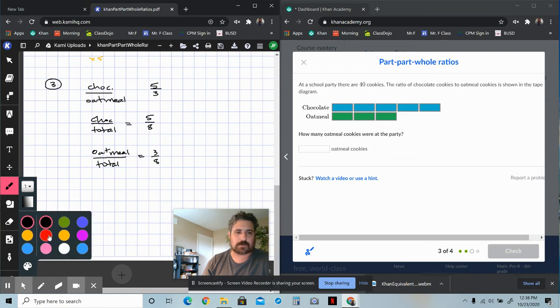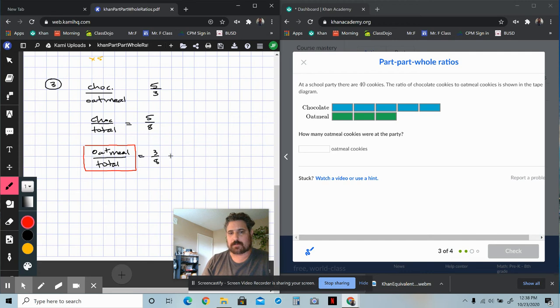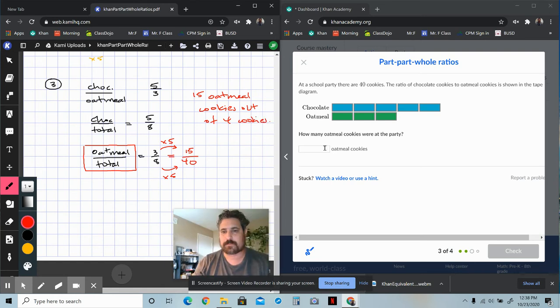So which one are we going to use? We're going to use oatmeal to total. So we want the equivalent ratio when the total is 40. We're going to times the bottom by 5, so times the top by 5. So once again, this is going to be 15 as the answer, right? So you'd say there are 15 oatmeal cookies out of the 40 cookies in all. And that would be your answer, 15.